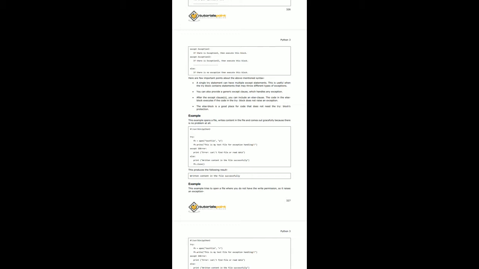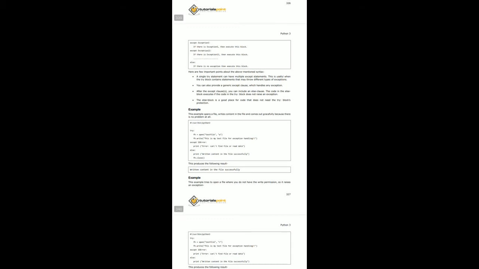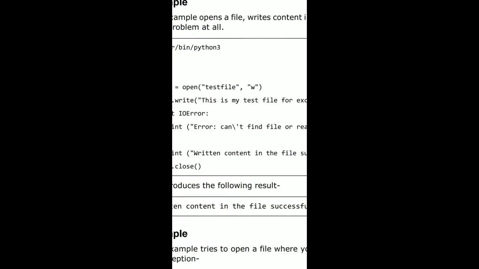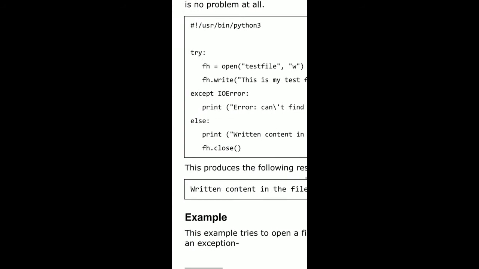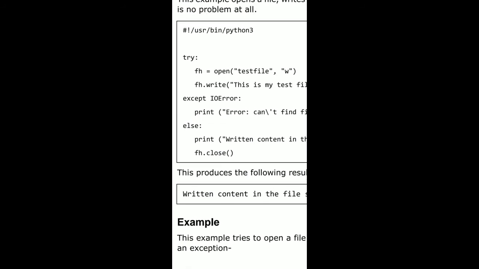If there is no error in the try block, that means the statements mentioned under the try block are executed successfully, then the compiler executes the program successfully. If not, if it raises any exception, then the cursor goes to the except block and executes the statements mentioned under it, and then the remaining code is compiled successfully. Here I have taken a small program on this try block and except block.